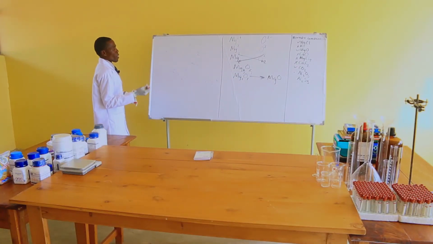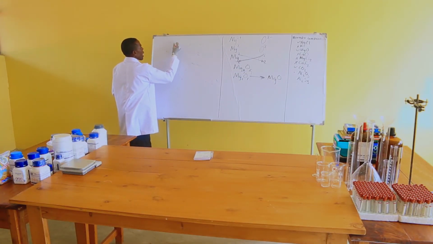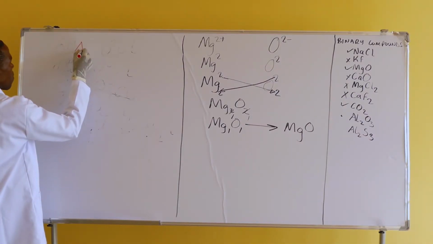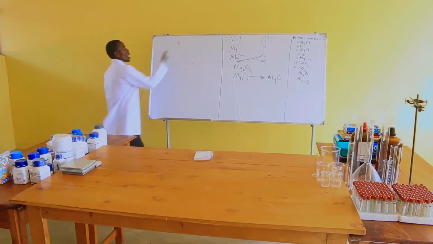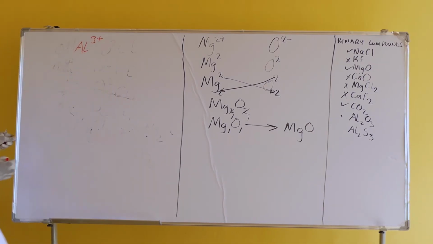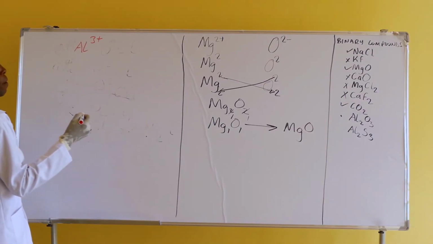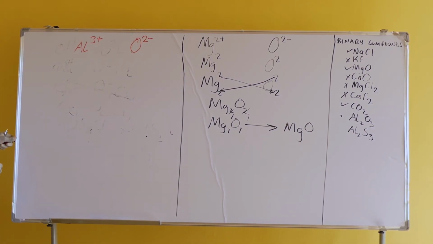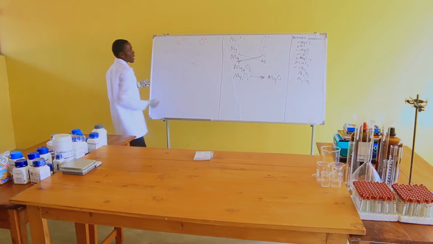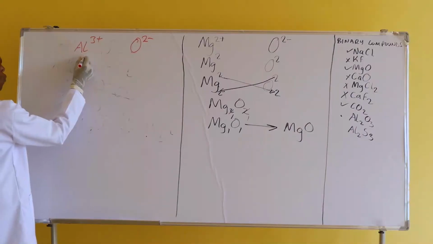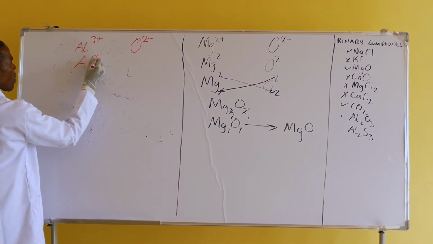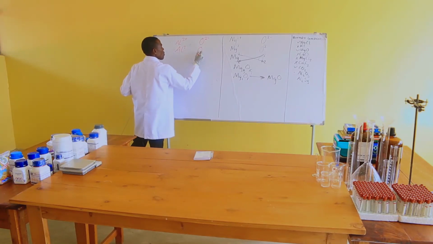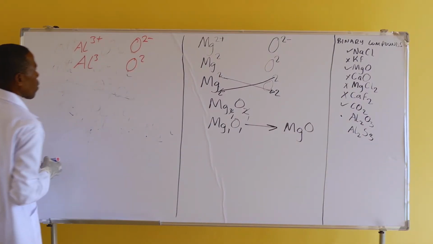For example, let's say you need to combine aluminium with a charge of positive 3, and oxygen with a charge of negative 2. And then when you convert these so that they read as valences, you have aluminium with a valence of 3 and oxygen with a valence of 2, like that.